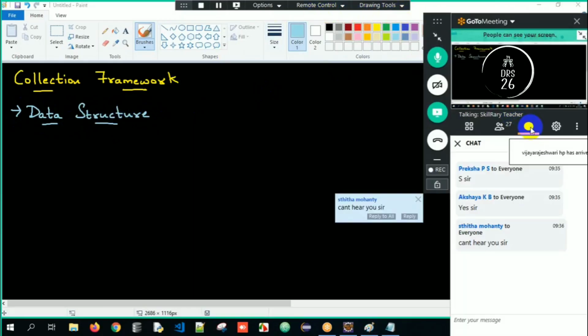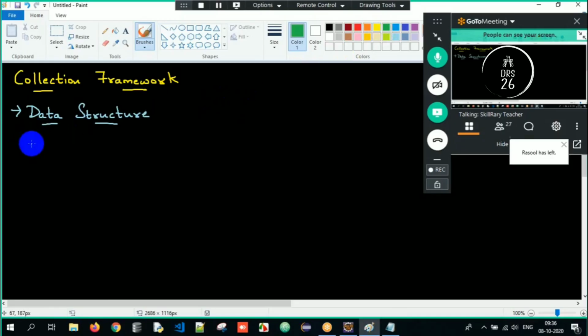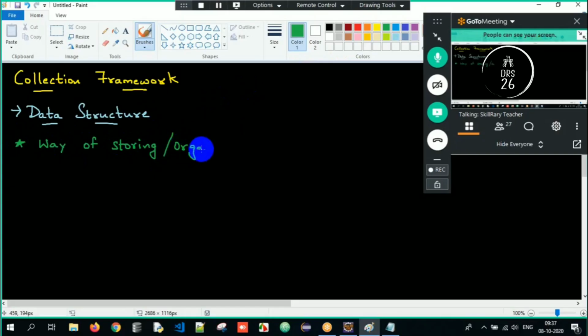Data structure simply means it is a way of storing or organizing the data. Clear?